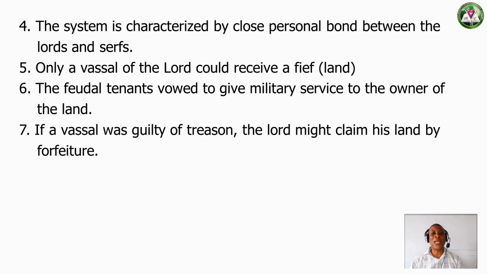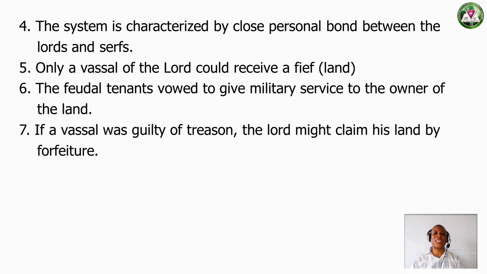That means that only servants belonging to a particular lord, baron or king, and obedient to him, can receive gifts of land to farm on from that king, baron or lord.